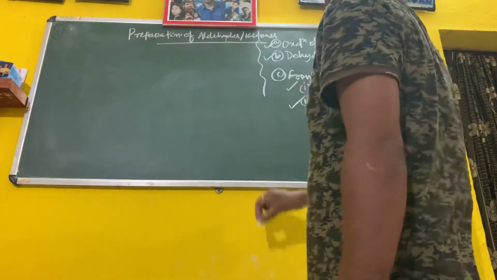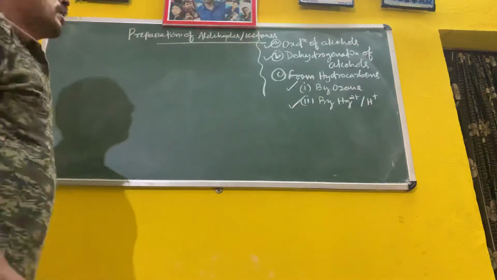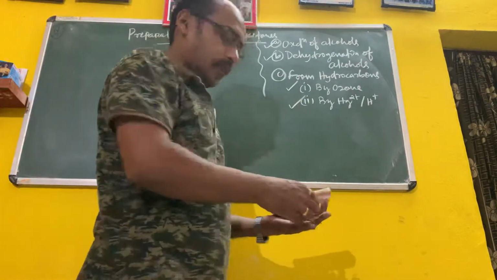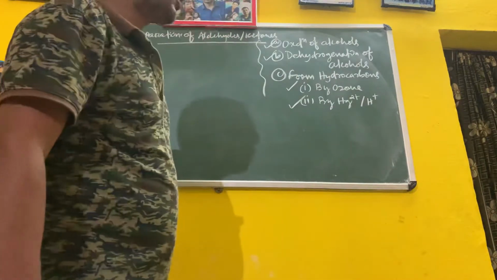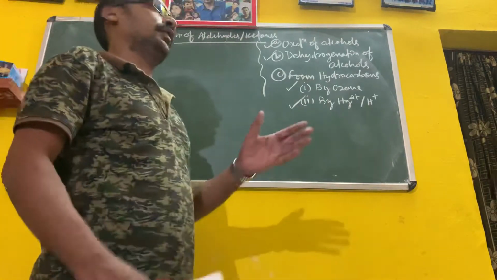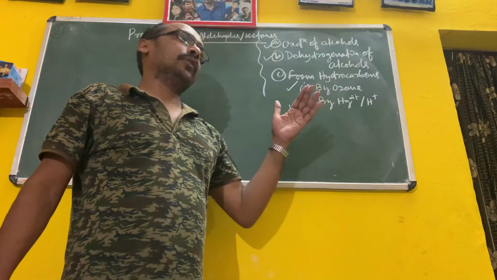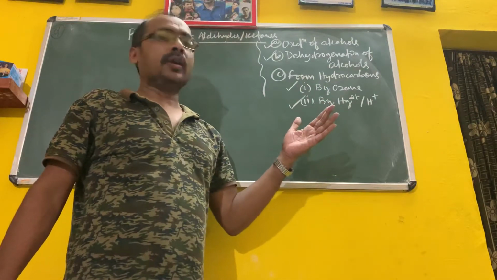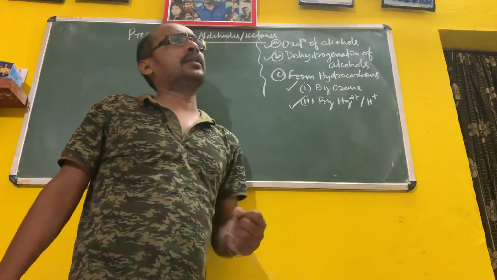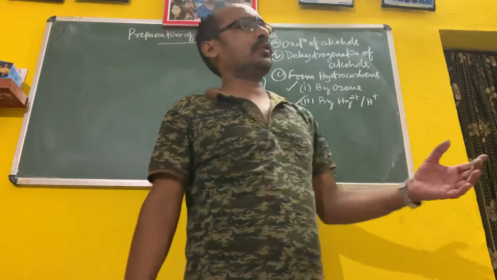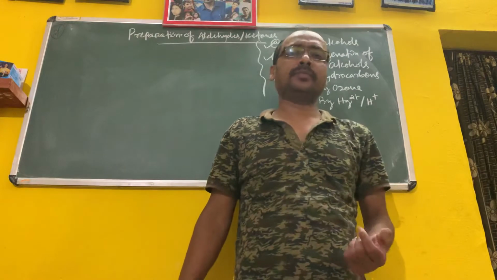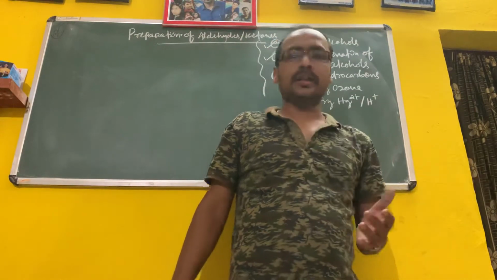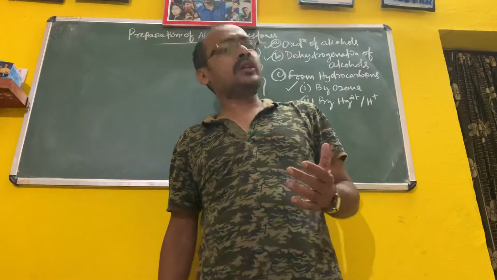Today we will discuss them one after another. First, oxidation of alcohols to form aldehydes and ketones. In the previous lesson we discussed chromic oxide, CrO3, and PCC, pyridinium chlorochromate, which is a mixture of CrO3 and HCl with pyridine.